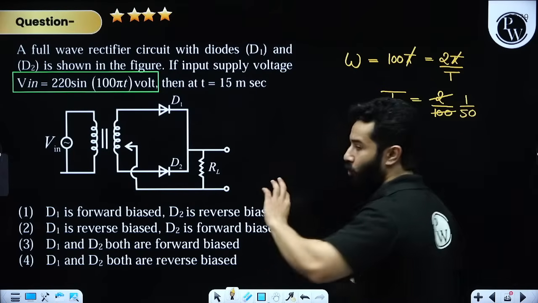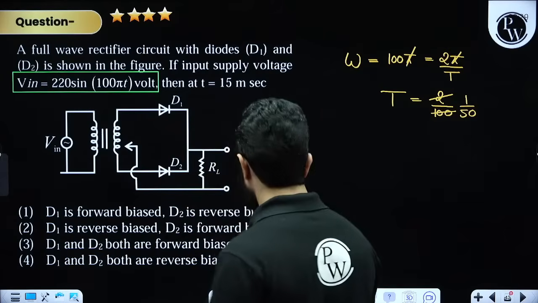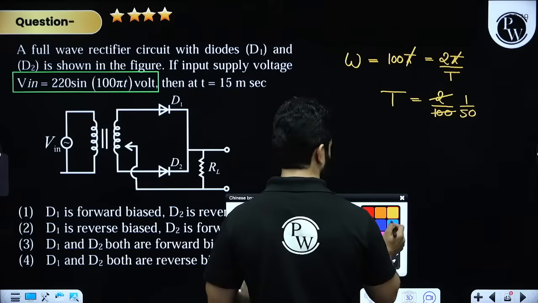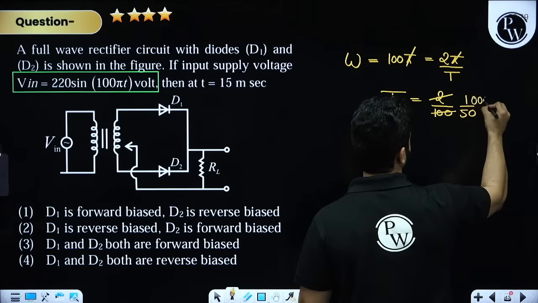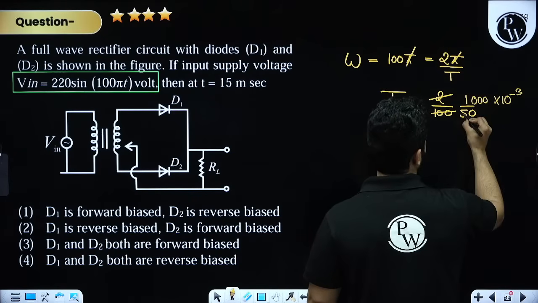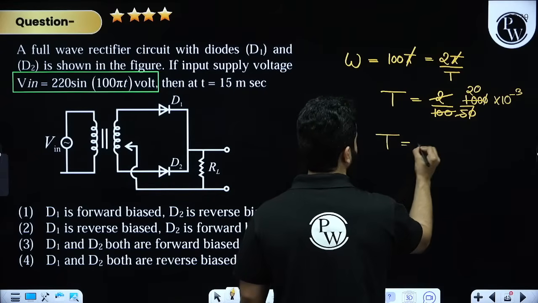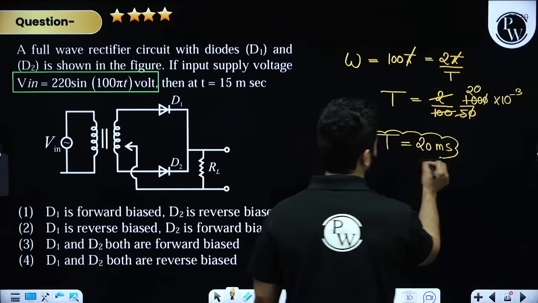Friends, if I convert it into milliseconds, I simply multiply by 10 to the power minus 3, so this becomes 20. That means the time period is 20 milliseconds. What do you mean by 20 milliseconds, sir?